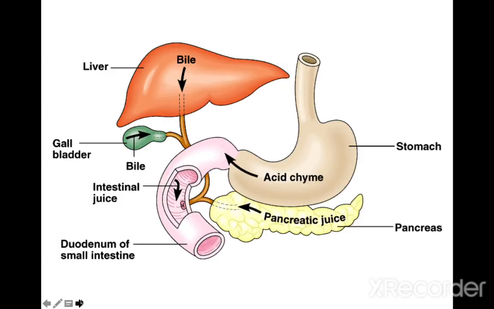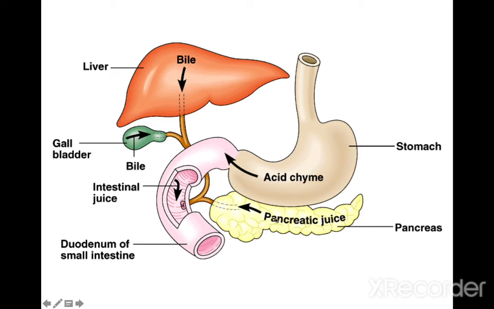So you see here, bile from the liver. Bile is synthesized and produced by the liver, stored and concentrated in the gallbladder, and released into the duodenum. Now, when the acidic chyme enters the duodenum, what will happen?